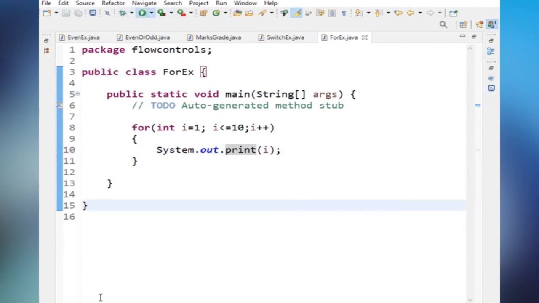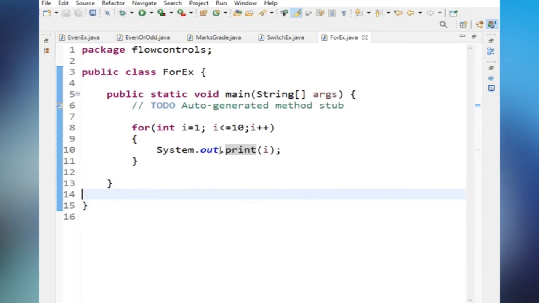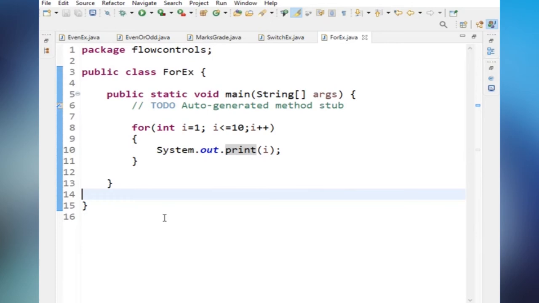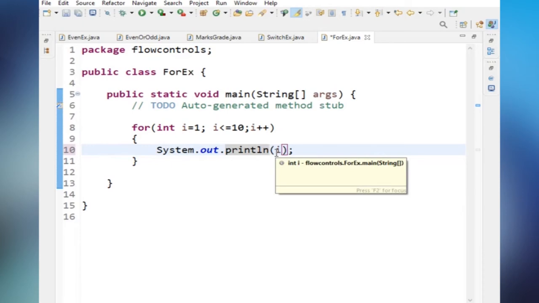See the output. After printing the output, it won't go to a new line. This is the difference between the print and println statement. Println will always take a new line. After printing the output, it will go into a new line. If I am using print, no new line will be there. So I am always using println. I want to print the output, and again I want the cursor to go to a new line.